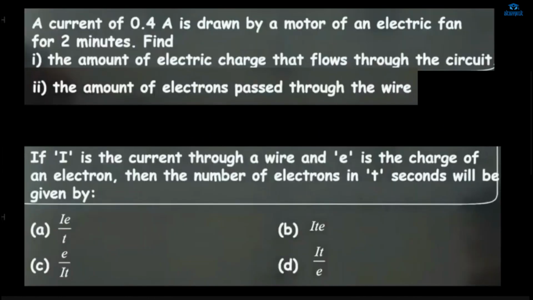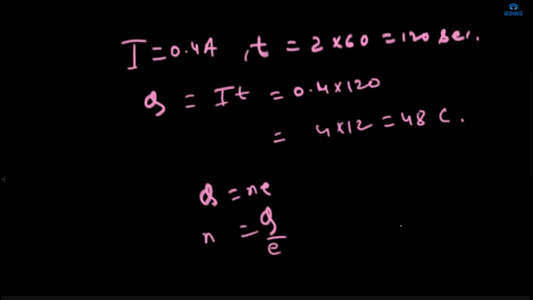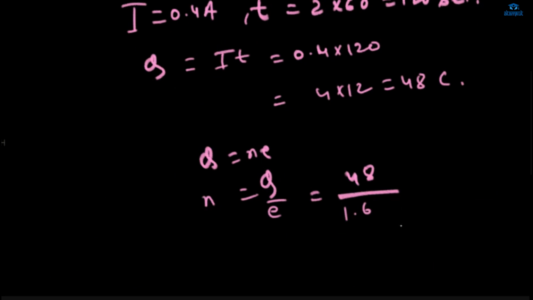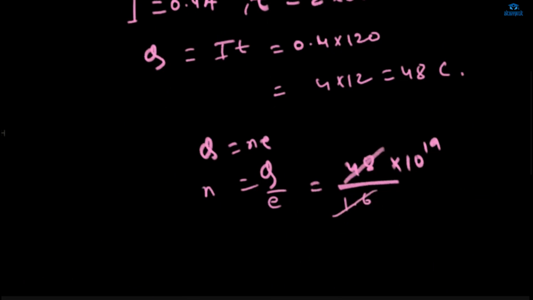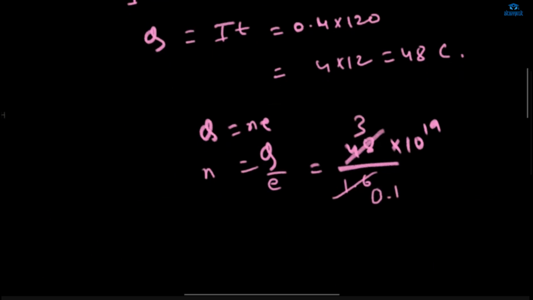Ma'am, I've sent the answer: 3 into 10 to the power 20. Have you done this? Yes, ma'am. I just multiplied 48 by 6.25 into 10 to the power 18, because that is the value of 1 by 1.6 into 10 to the power minus 19. So it will be 3 into 10 to the power 20.